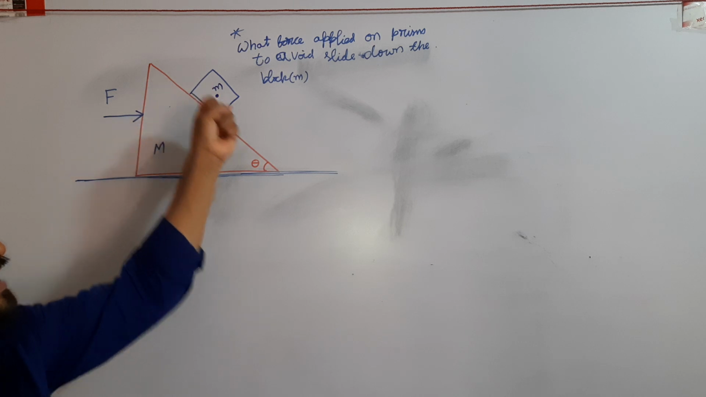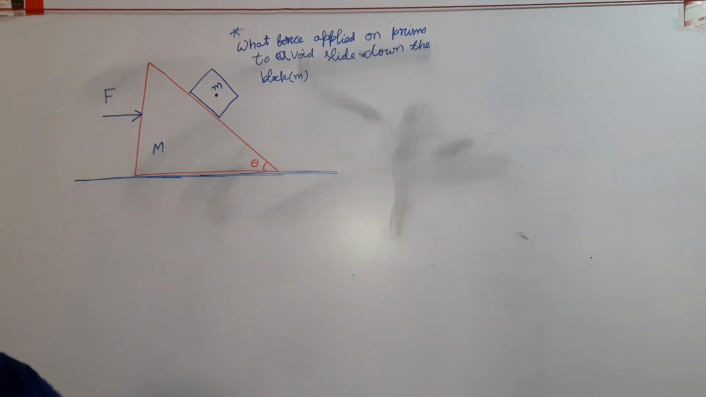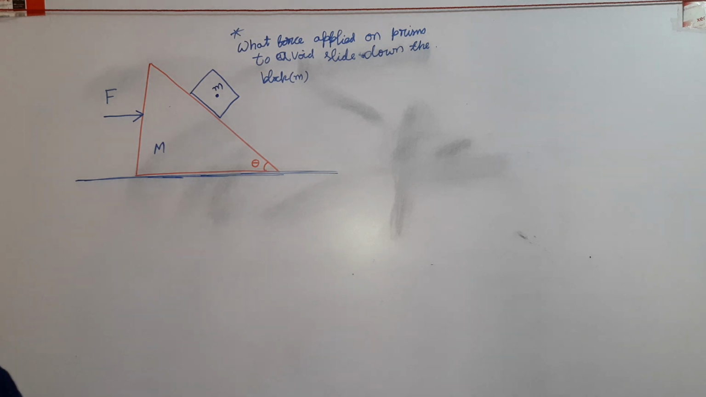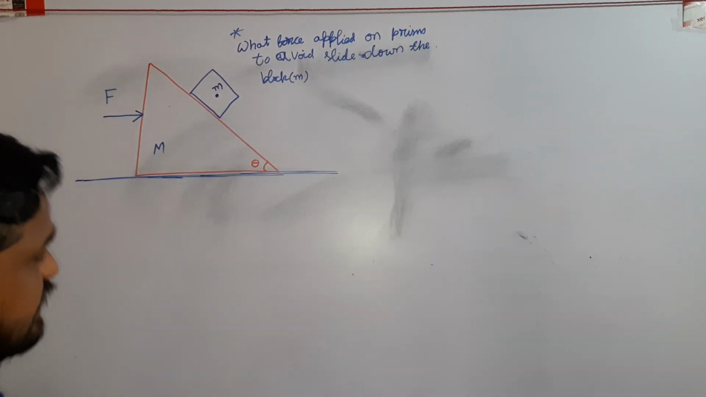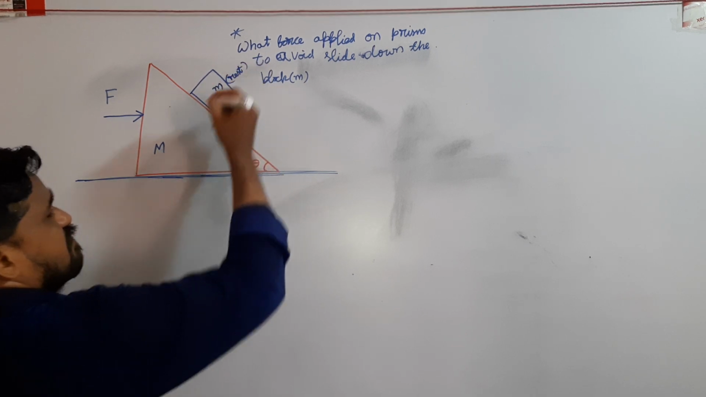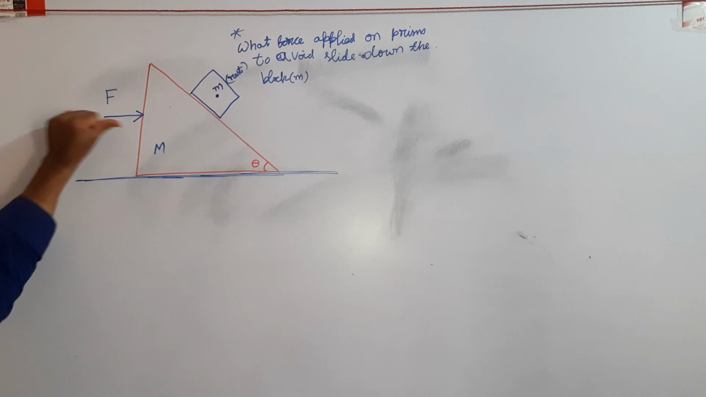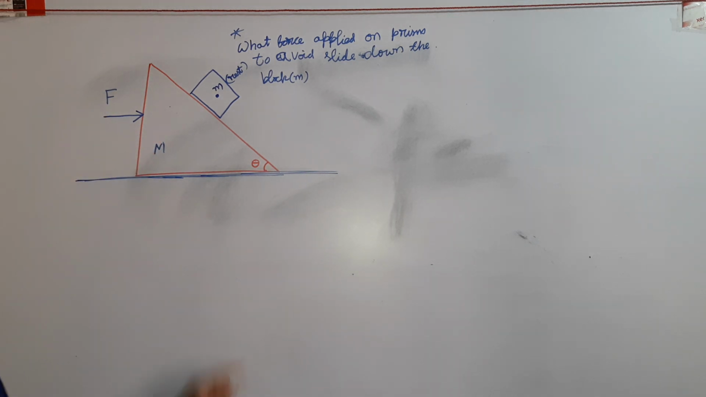Generally, because of the gravitational force acting on it, this block slides along the inclined plane. Here the question is, to keep the block at rest on the inclined plane, what force is applied on the prism to avoid the block sliding down? Here capital F is the question mark.